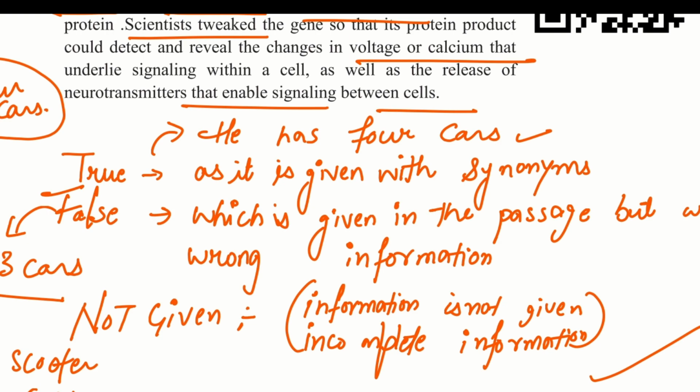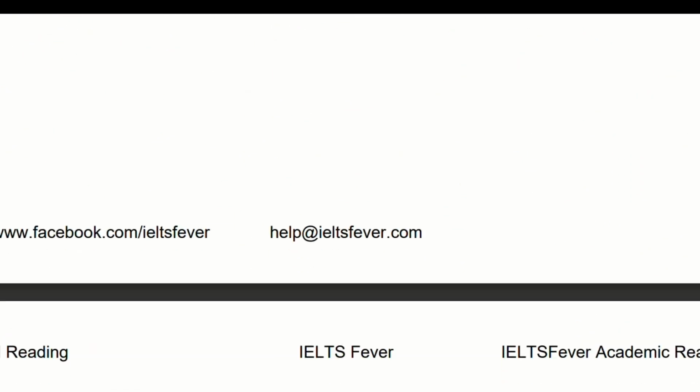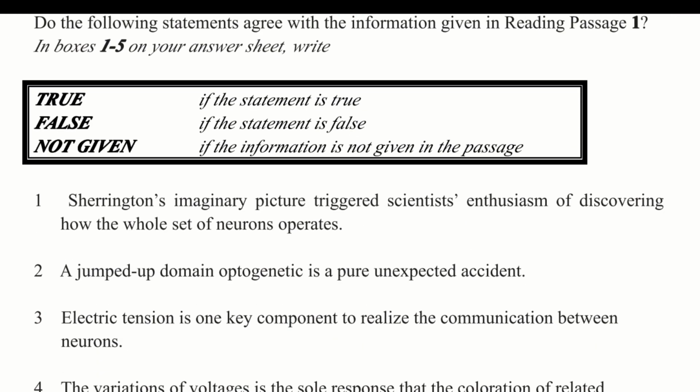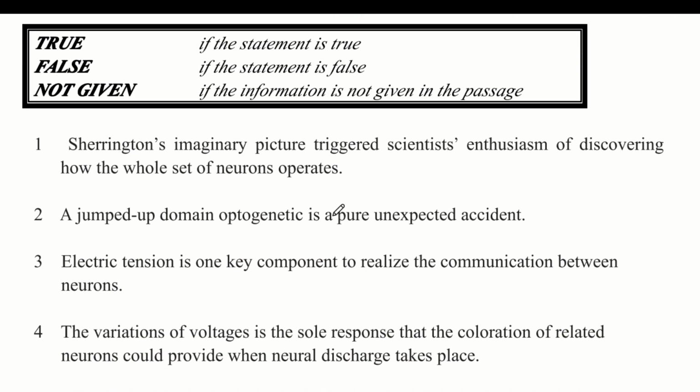So now we will try to solve some true, false, not given questions, that are questions 1 to 5. First question is, Sherrington's imaginary picture triggered scientists' enthusiasm of discovering how the whole set of neurons operates. One thing you have to remember: if there is a yes, no, not given question, then you will answer in yes, no, or not given, and if there is a question in true, false, not given, then you will answer in true, false, not given.